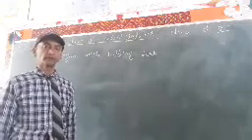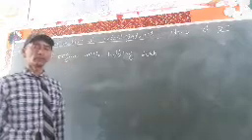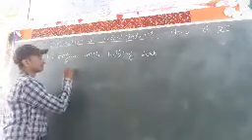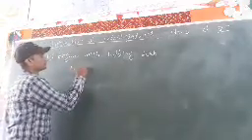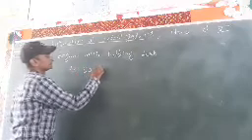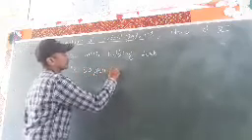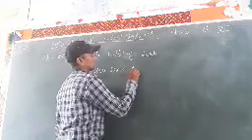For example, do you like tea? And we put a question mark at the end of the sentence.